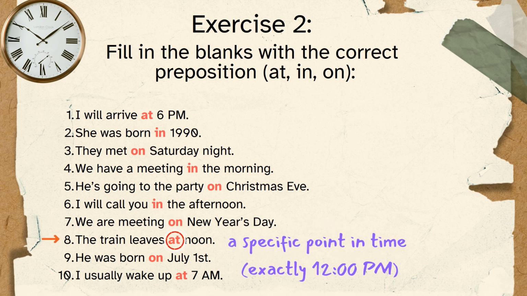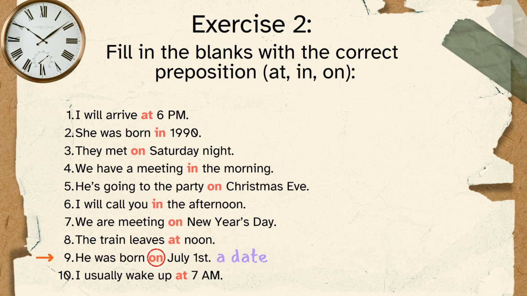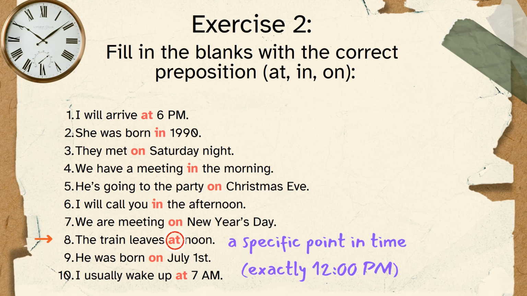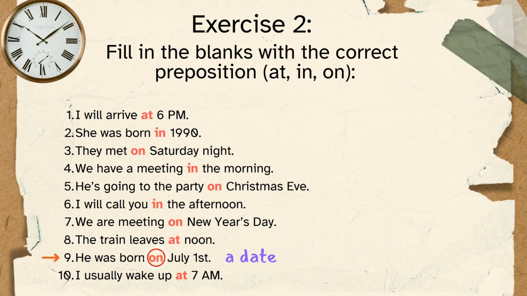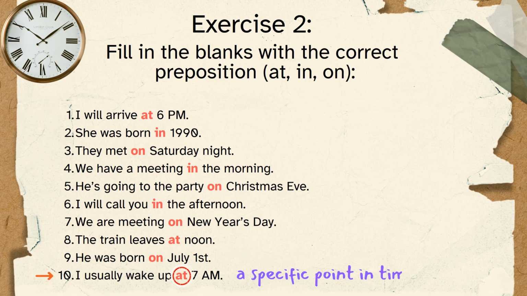The train leaves at noon. At noon means a specific point in time. It's exactly 12 p.m. He was born on July the 1st. July the 1st is a date, a specific day. And the last one, number 10, I usually wake up at 7 a.m., which is a specific point in time. That's why we use the preposition at. Well done.